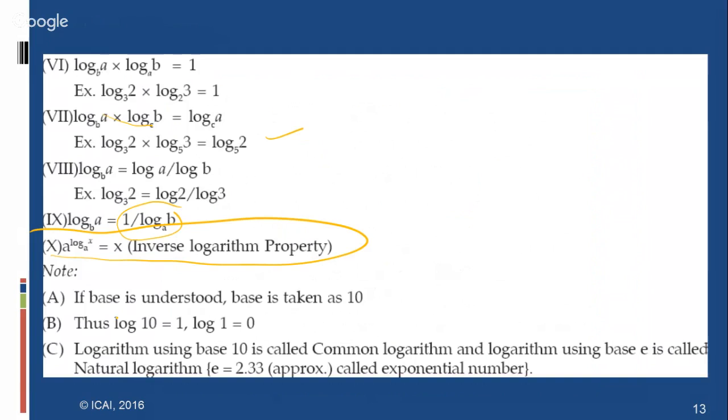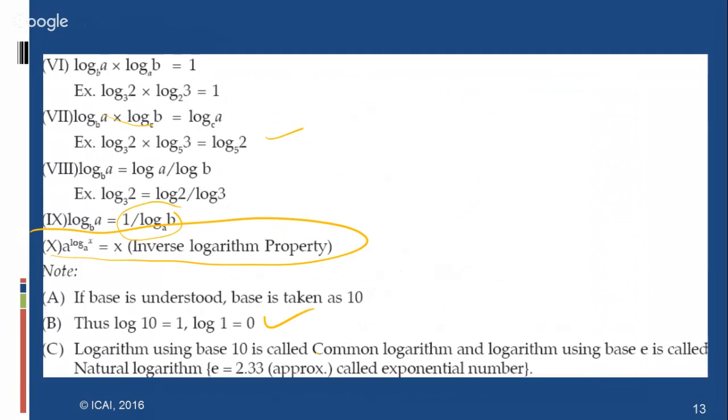Here, if the base is not given, it is understood that it is taken as 10. If log 10 is given, that means the base itself is 10, log 10 base 10, which is equal to 1, and log 1 equal to 0. Log 10 base 10 equal to 1, log 1 base 10 equal to 0. This is the difference: log 10 is 1, log 1 is 0.